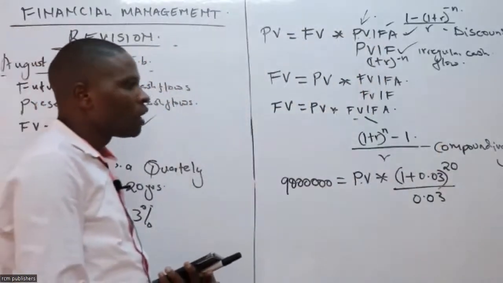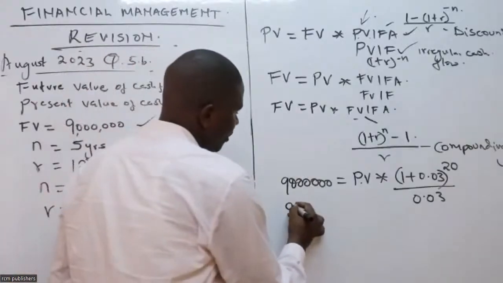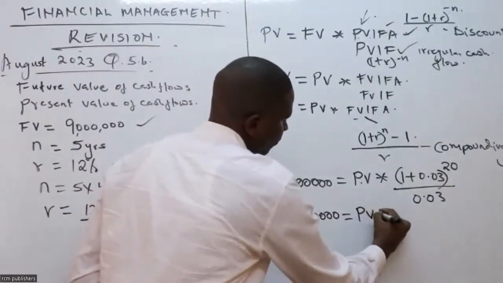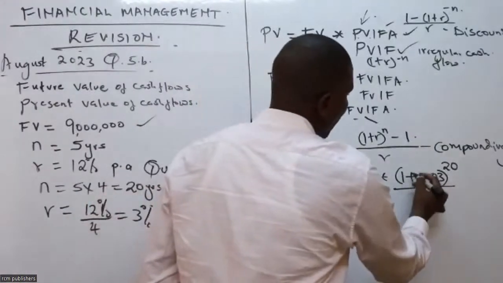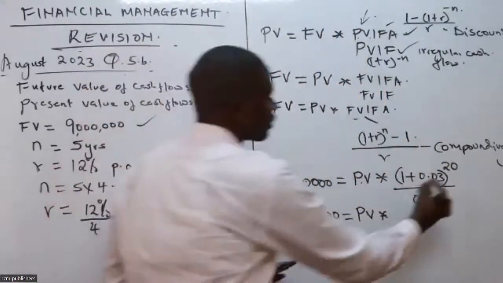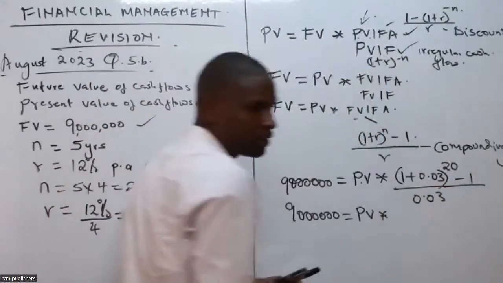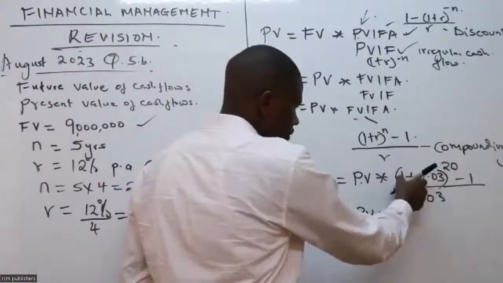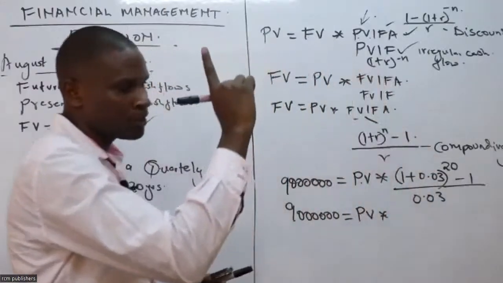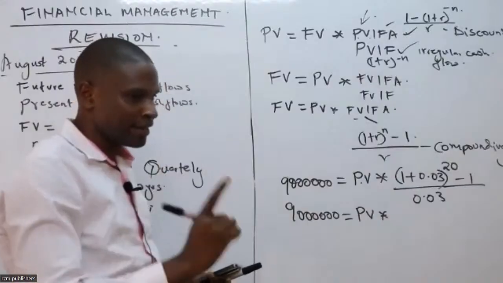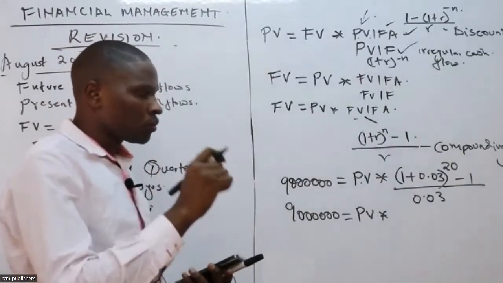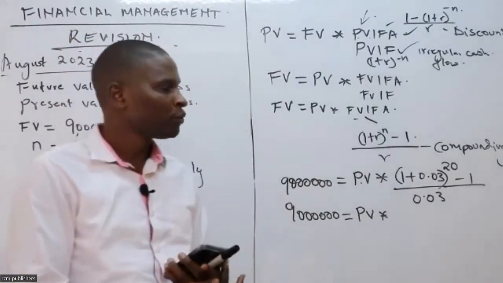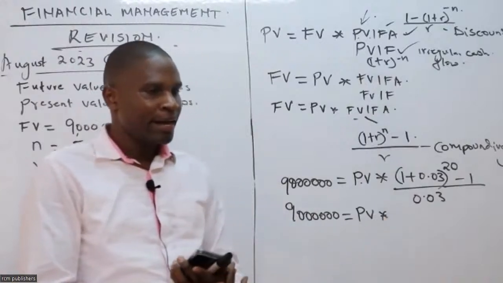Now, with that, I'm good to go. 9 million is equal to present value times, can somebody give me 1.03 raised to 20, minus 1. Oh, I would have forgotten that, it would have really confused us. So somebody give me 1.03 raised to 20. Please don't put a negative. 1.03 raised to 20, what do you get? I want us to go step by step here. Here we can add.